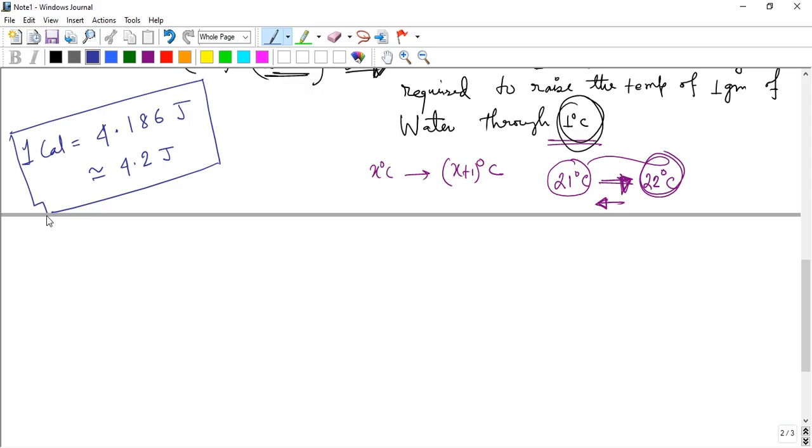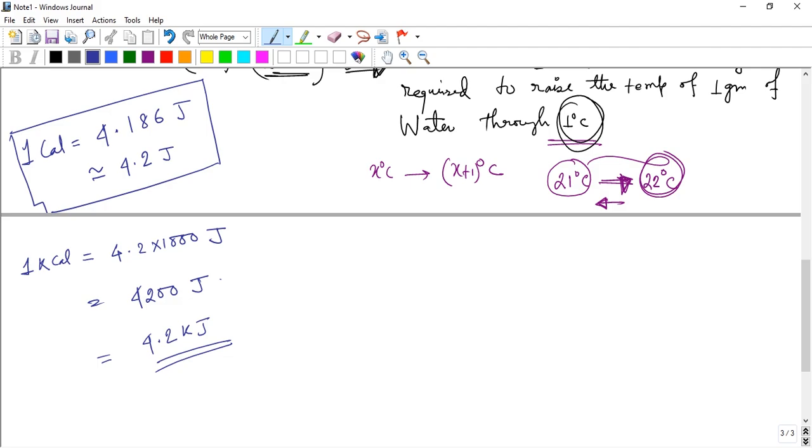Next, 1 kilocalorie: kilo means 1000, so 4.2 times 1000 joule, that is 4200 joule, also called 4.2 kilojoule. That is a kilocalorie.